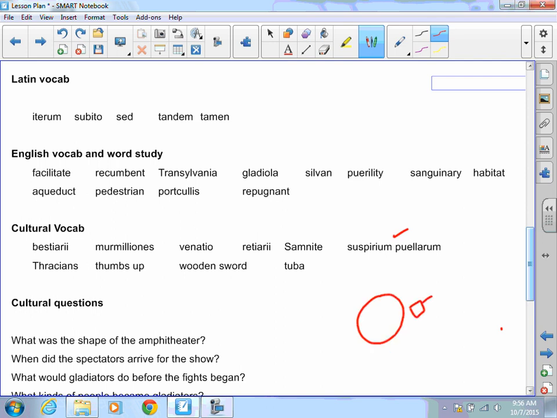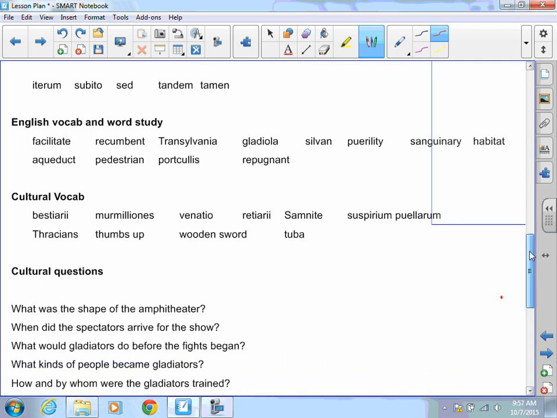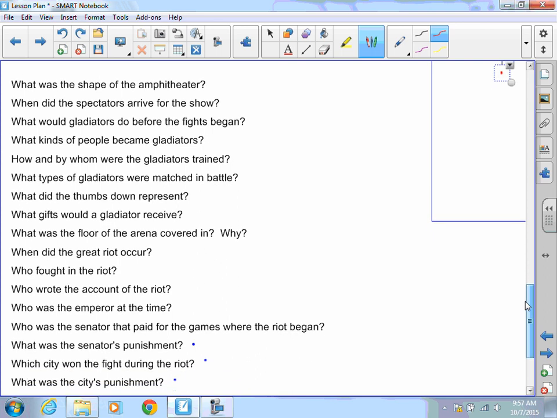Thumbs up. Remember, our thumbs up says kill them. A wooden sword, also known as a rudiarius, is a symbol of their freedom. Tuba announces the games are about to begin. Cultural questions. Shape of the amphitheater. We know that the shape of the amphitheater was oval.